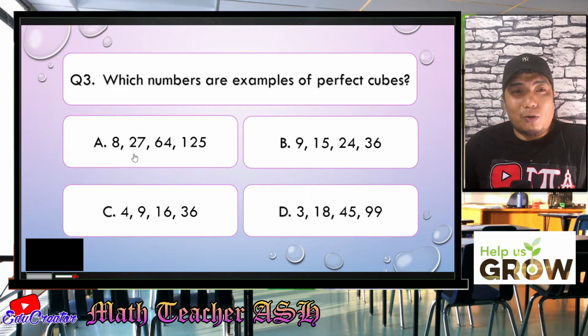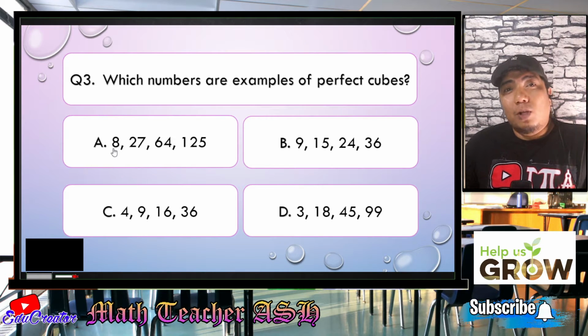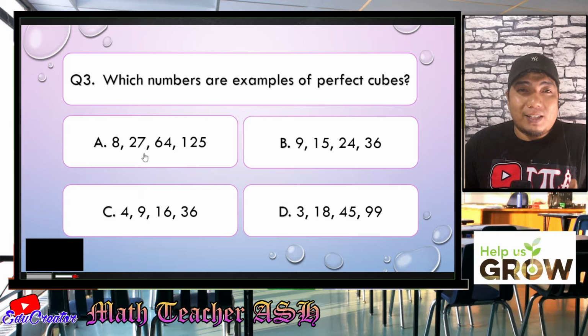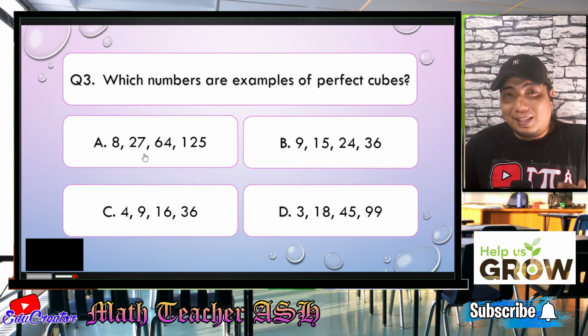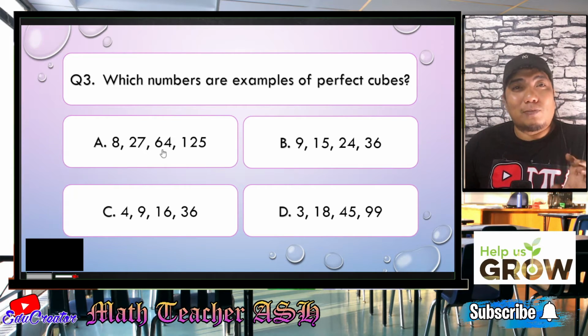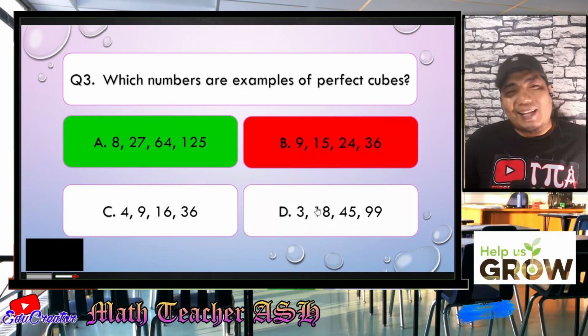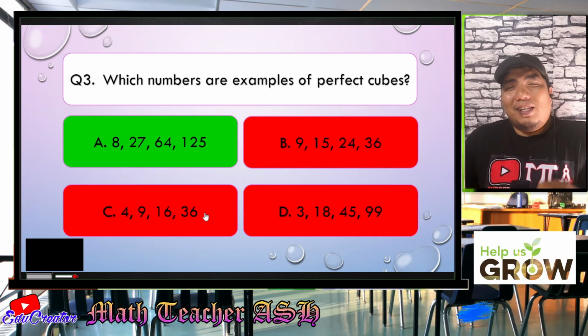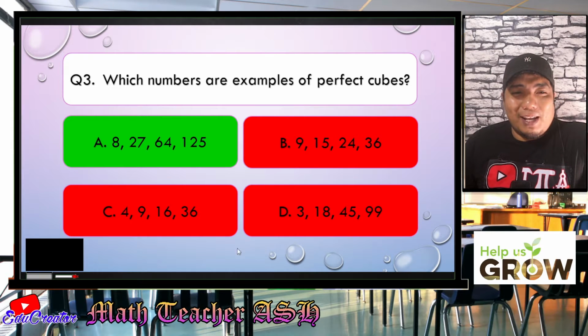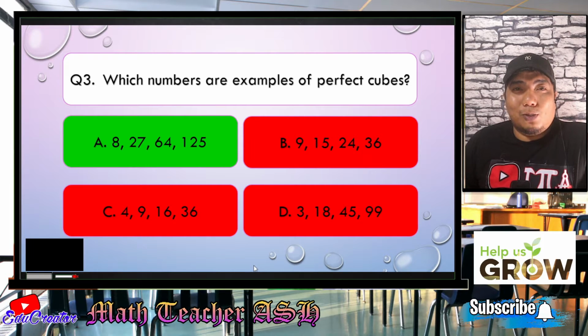Why is that so? Because 8 is from 2 times 2 times 2. 27 is from 3 times 3 times 3. And 64 is from 4 times 4 times 4. And 125 is 5 times 5 times 5. So let's check our answers if we are correct. Easy, right? Very easy, my dear math learners. I hope you are enjoying our questions. Let's go to question number 4.